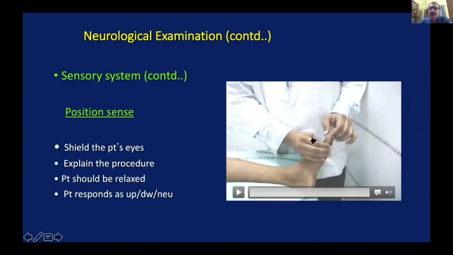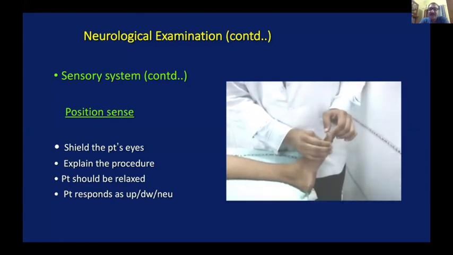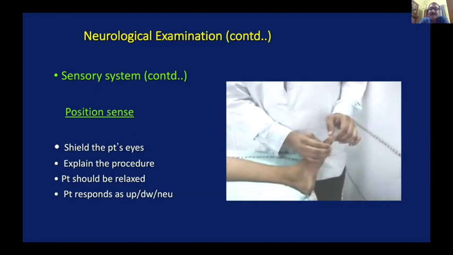The examiner holds the proximal phalanx from the sides between the thumb and the index finger, and with the other hand, he gives 3 or 4 movements of the IP joint of the great toe, and then holds it in a particular position. Then he asks the patient in which position the toe is. Please see this. Asking the patient which position. This is how it is checked.